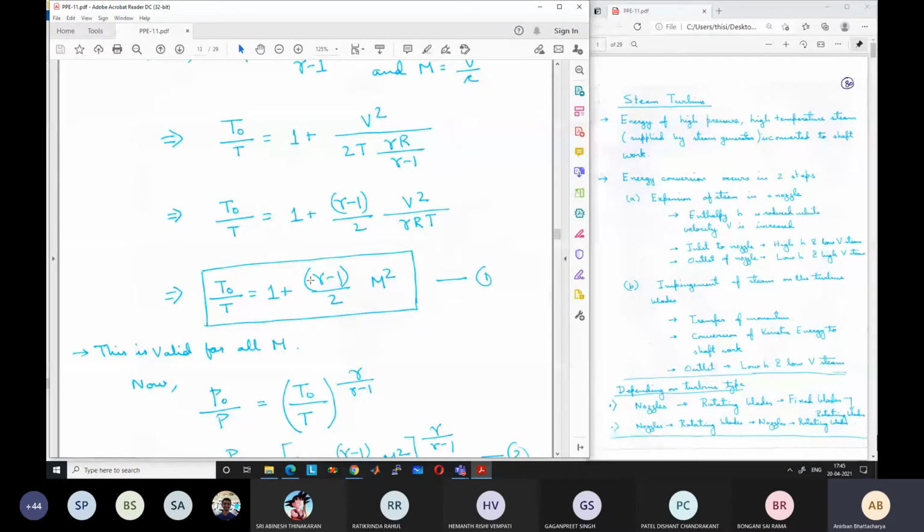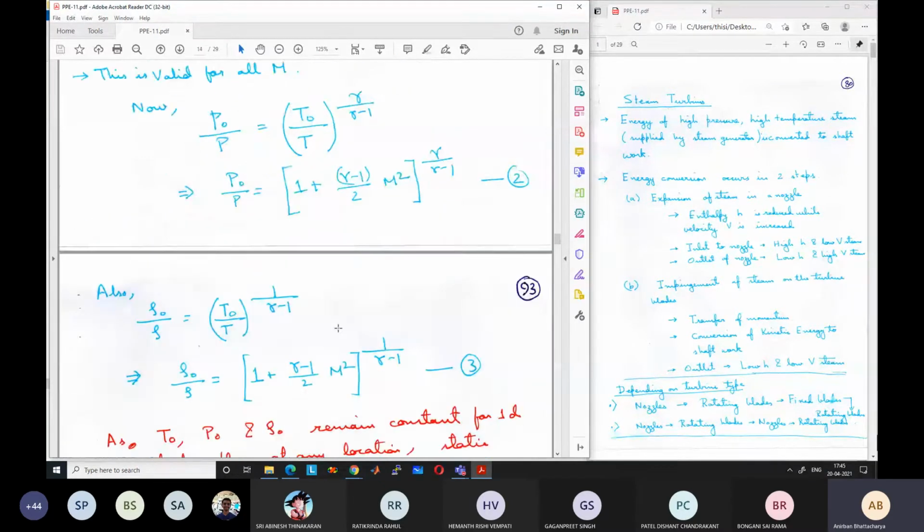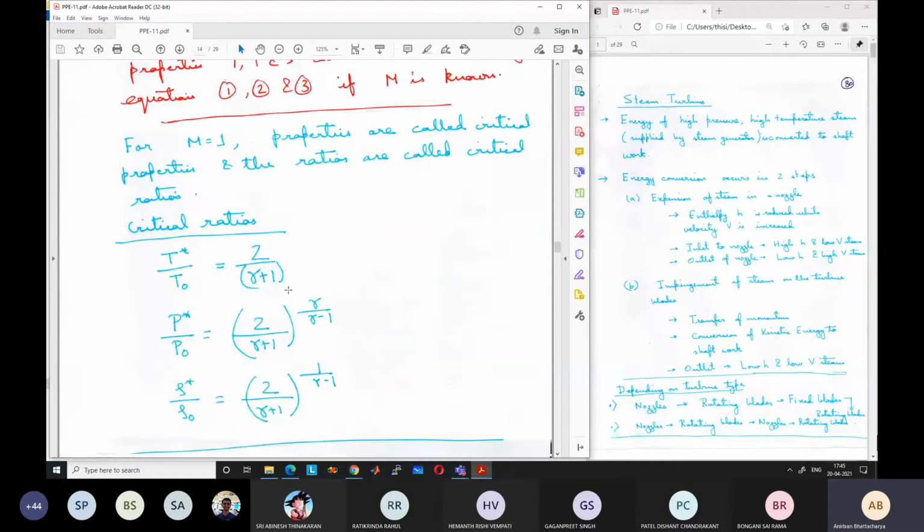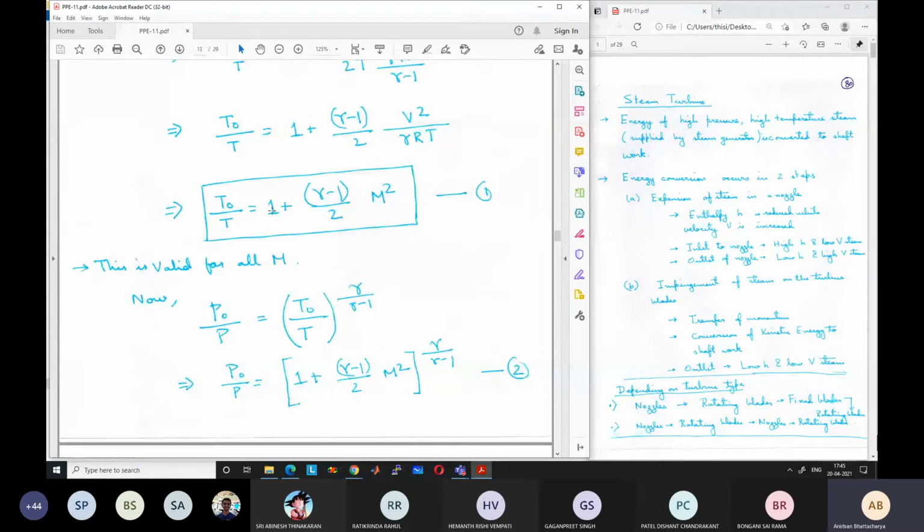Once you know T0 by T, we can find out P0 by P using the isentropic relation. P0 by P is equal to T0 by T to the power gamma by gamma minus 1. And similarly, you can derive rho 0 by rho, which is T0 by T to the power 1 by gamma minus 1. So based on the temperature ratio, you can derive the pressure ratio and the density ratio.